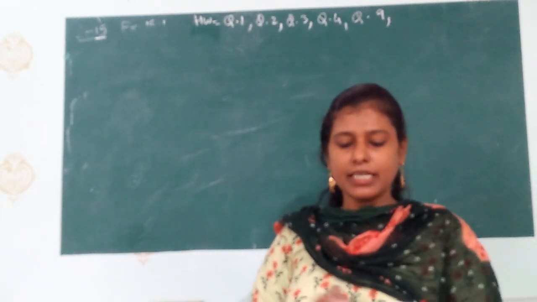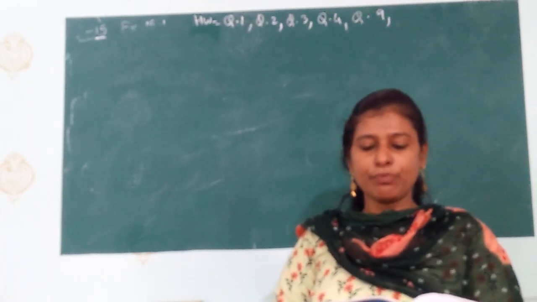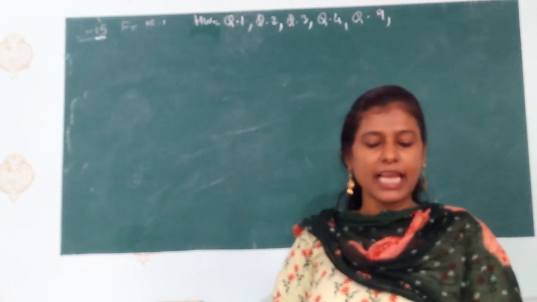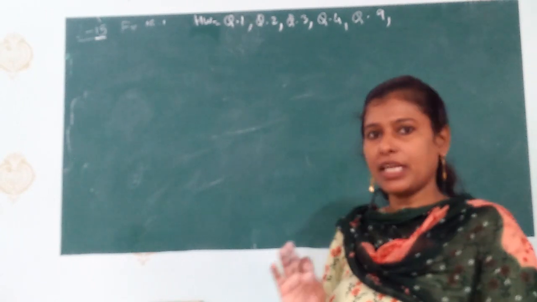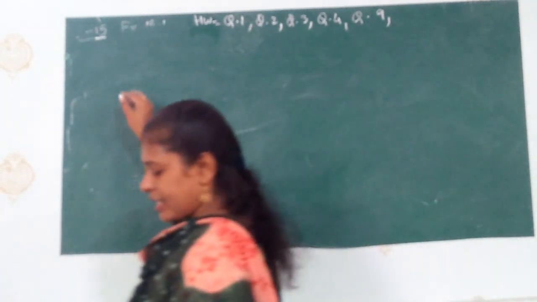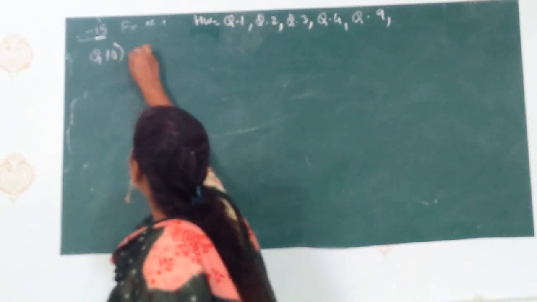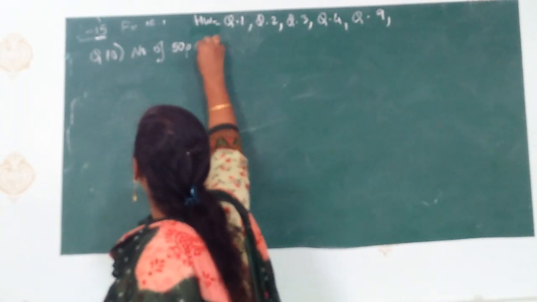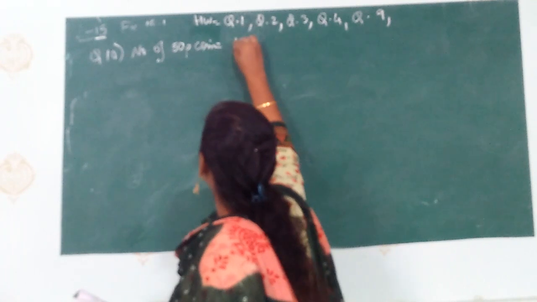A piggy bank contains 100 50 paisa coins, 50 1 rupee coins, 20 2 rupee coins and 10 5 rupee coins. It is equally likely that one of the coins will fall out when the bank is turned upside down. Same thing. First we will write here. This I will do for you. Question number 10. That is, number of 50 paisa coins is equal to 100.